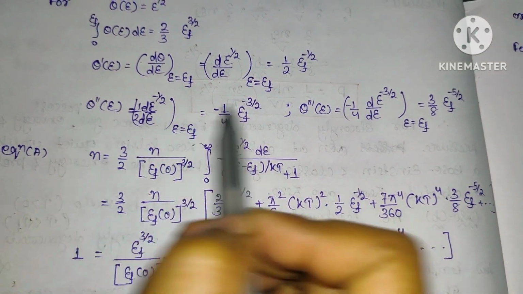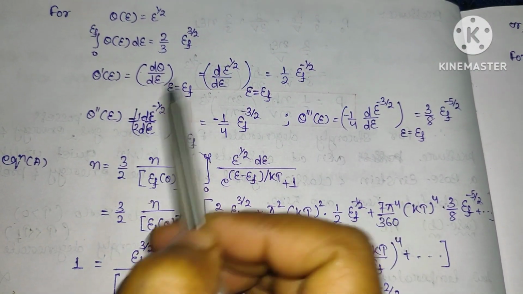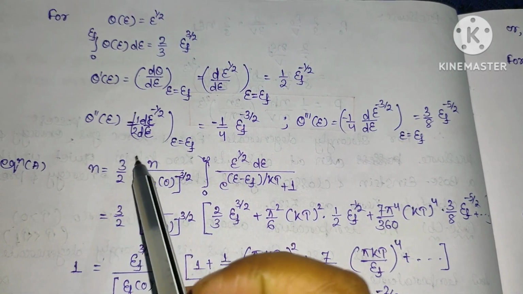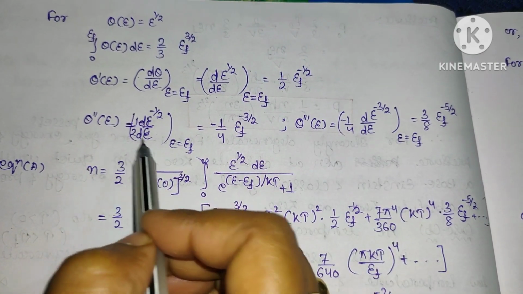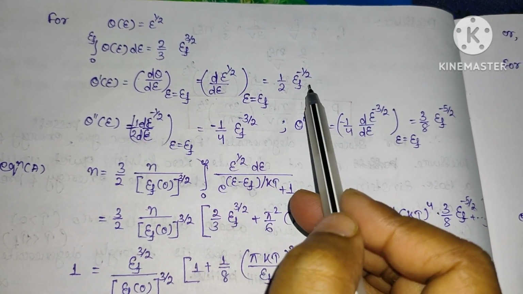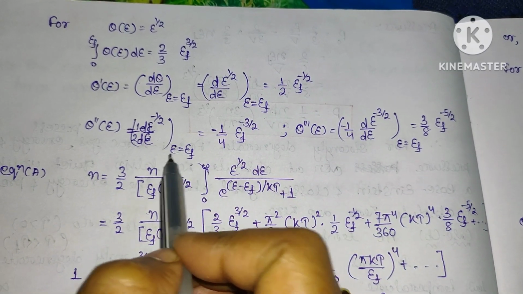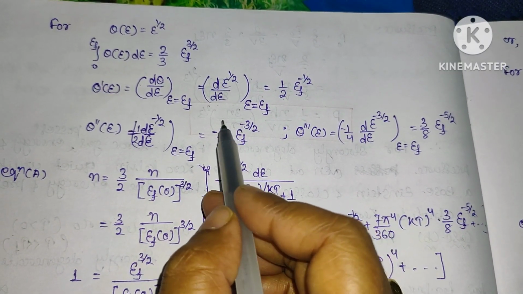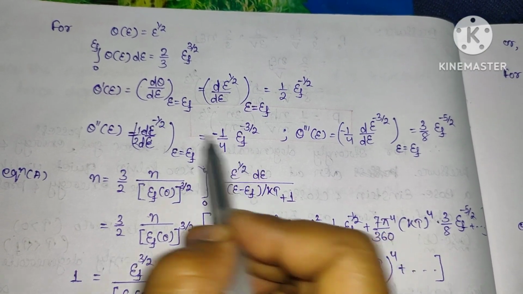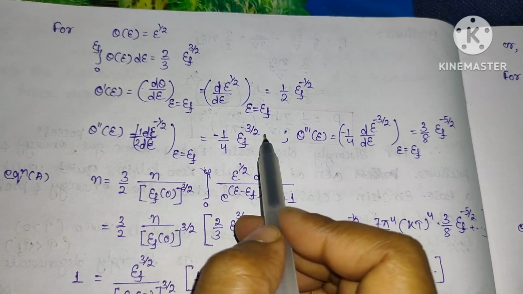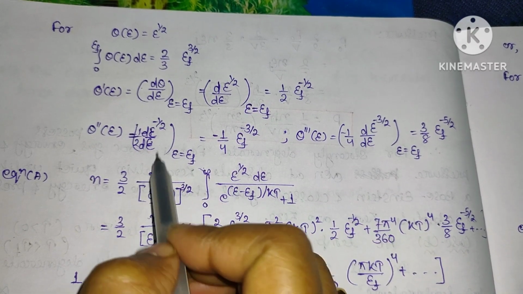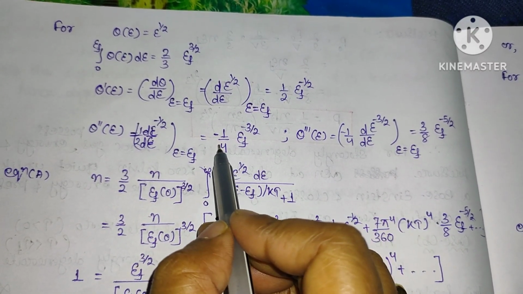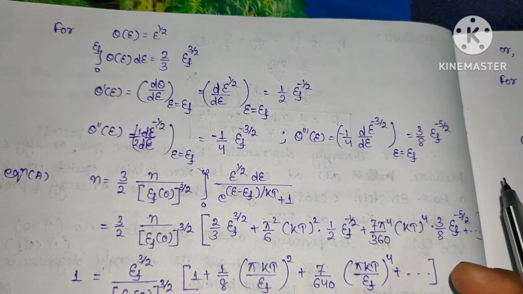For the second derivative, this becomes the derivative of theta prime of E, that will be 1 by 2 into d by dE of E power minus half at E equal to EF. Now this half into minus half will be minus 1 by 4, again E power minus half minus 1, that will be minus 3 by 2. At E equal to EF, that will be minus 1 by 4 EF power minus 3 by 2.